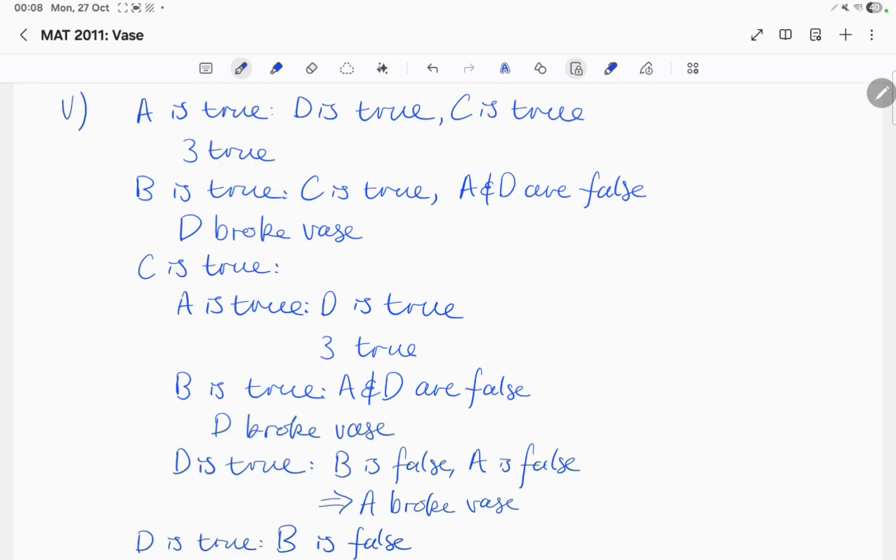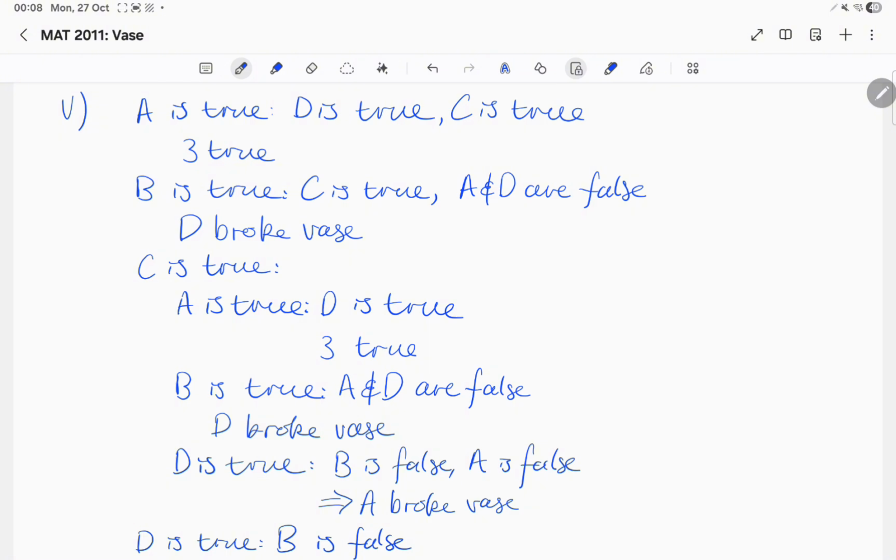Now we'll look at part 5, where two are true and two are false. Here, if we assume that Alice is truthful, then we can deduce that Diane and Charlie are both truthful. Therefore, this is 3 truthful and Alice cannot be truthful. If we assume that Bob is truthful, then we have that Charlie is truthful and Alice and Diane are both lying. This is allowed, and therefore we can deduce that Diane broke the vase.